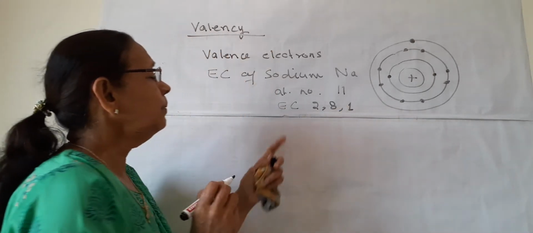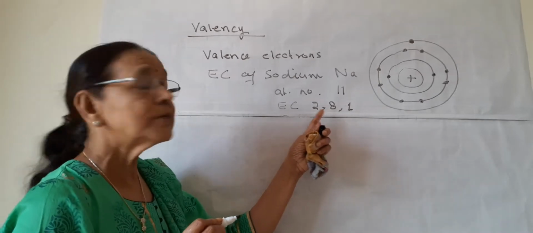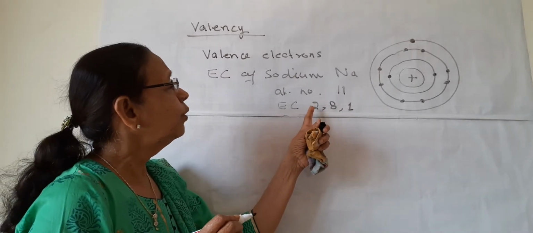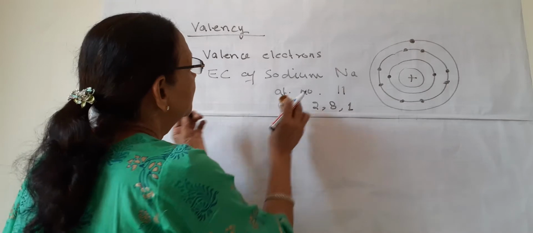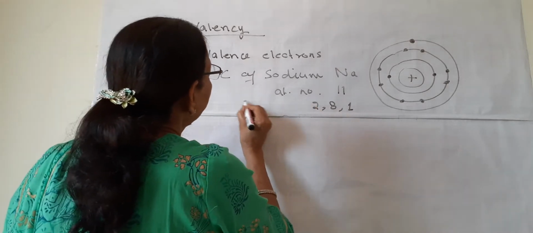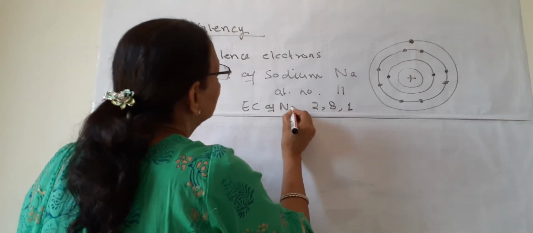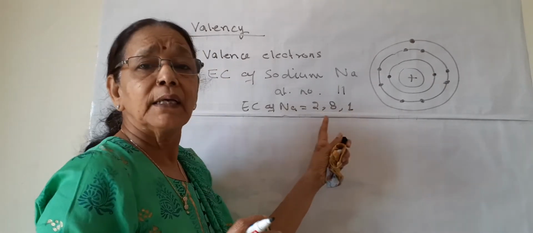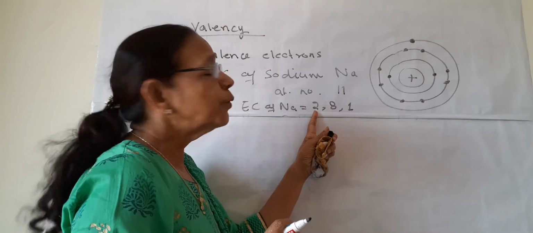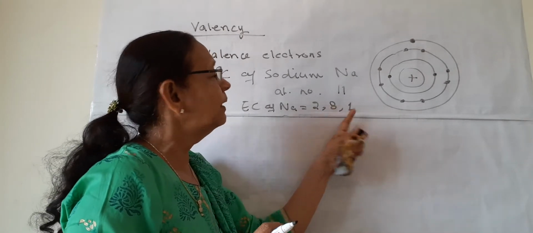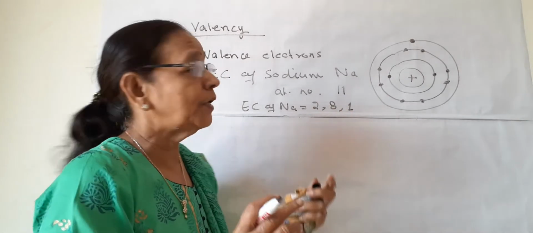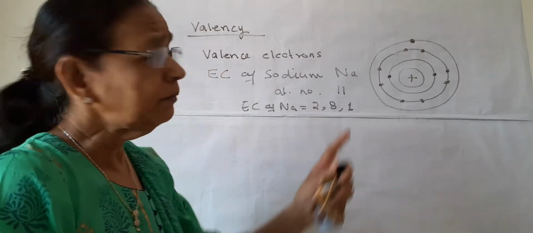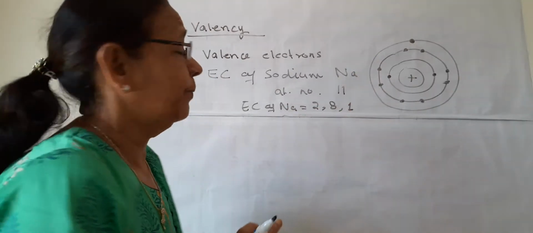The EC of sodium is 2, 8, 1. What does it mean? 2 in the first shell, 8 in the second shell, and 1 in the third shell. So this is how ECs are formed.